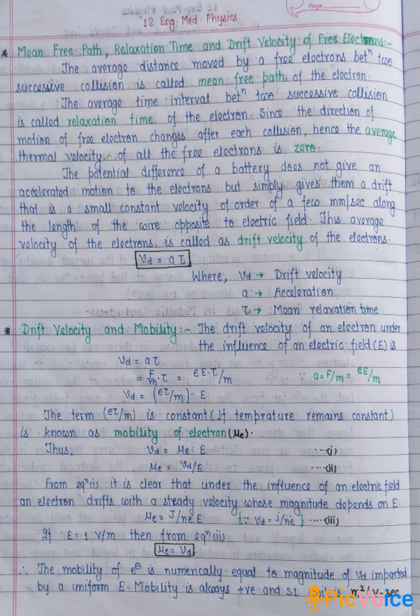If capital E is equal to 1 volt per meter, then from equation second, mu e is equal to Vd. Therefore, the mobility of an electron is numerically equal to the magnitude of drift velocity imparted by a uniform E. Mobility is always positive, and the SI unit of mobility is meter square per volt second.